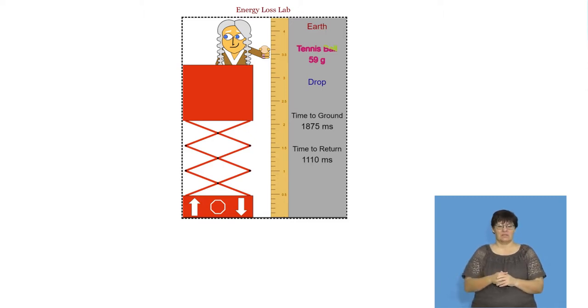That's not why we're doing this. We're going to look at the potential. So now I have a tennis ball, which is 59 grams, okay? So I'm going to drop the ball. There we go. So the ball drops, and then it bounces, and it stops at 2 meters, all right?